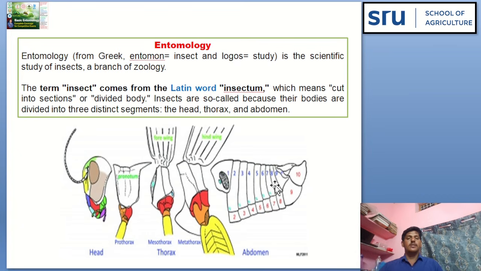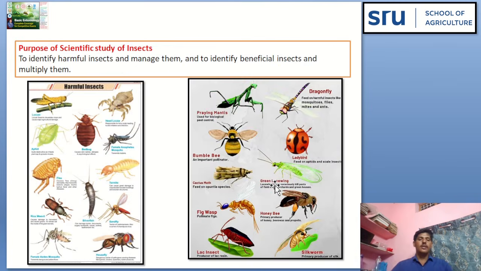What is the purpose or need for studying insects scientifically? Why are we studying insects scientifically? See here, all these are harmful insects. They may cause crop damage, stored grain damage, or they may act as vectors for disease transmission. See in this picture, all these are beneficial insects. They may feed on other insects and manage them.